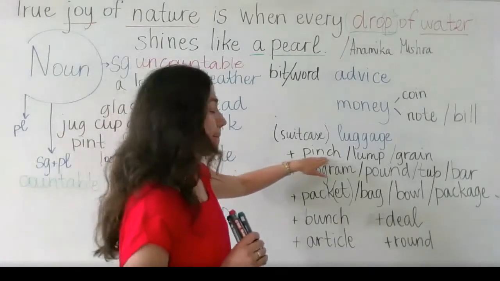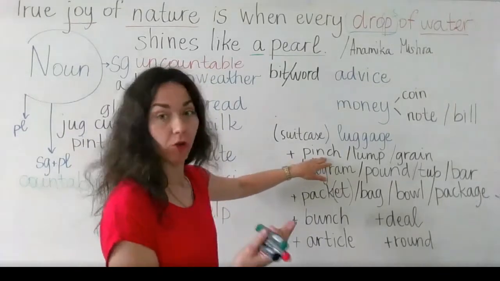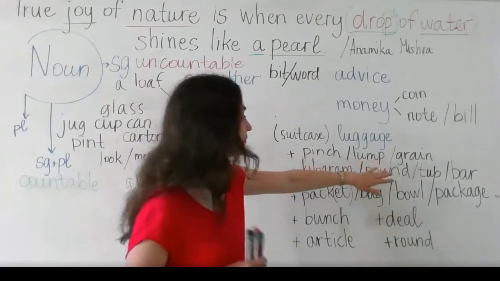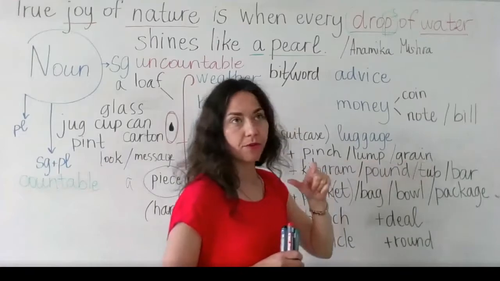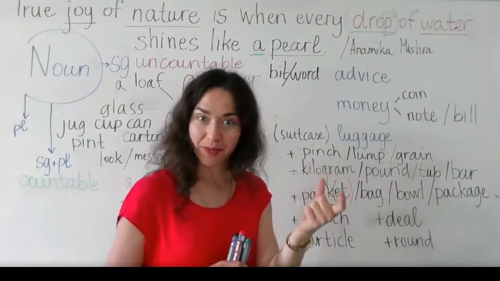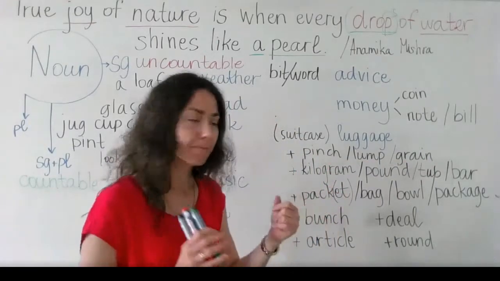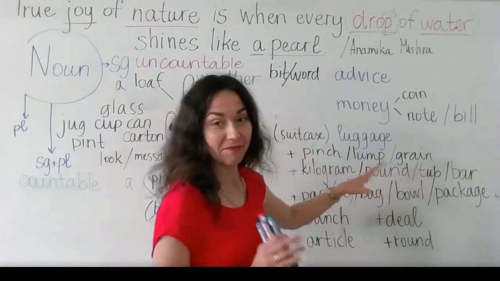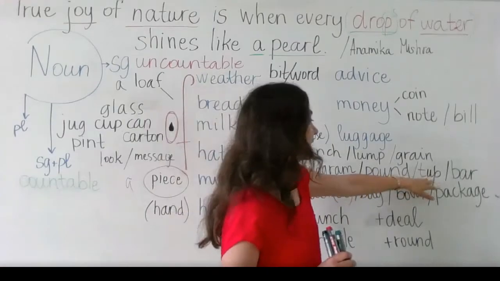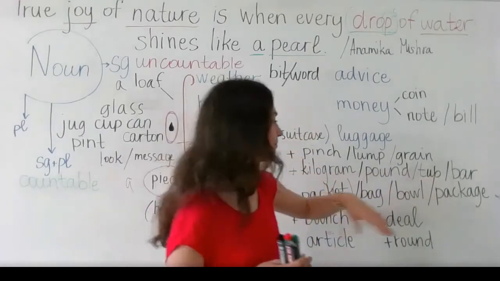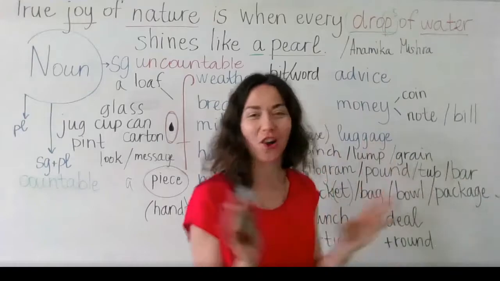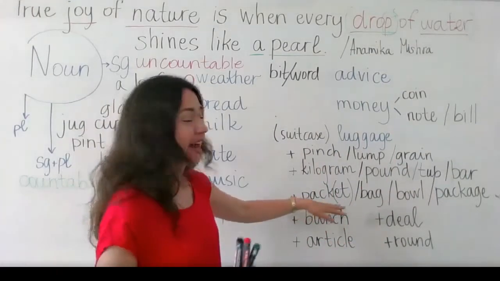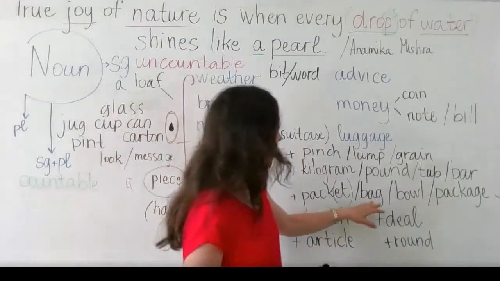For example, a pinch of salt, a lump of sugar, a grain of, you can say truth, by the way, a grain of wheat, a kilogram, pound, very easy, you understand these words, a tub of butter, a bar of chocolate, I like that, a bar of chocolate, a pack of cigarettes, a bag of